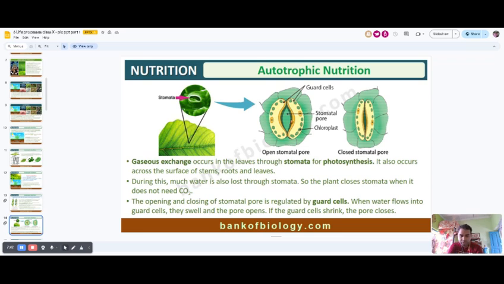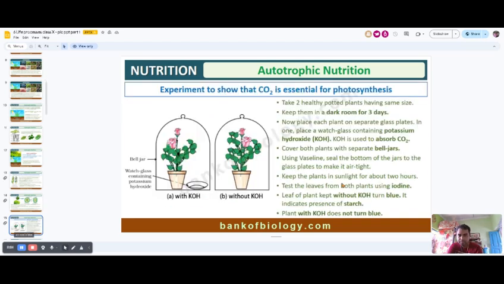And by this stomatal pore, the plant exchanges its gases. They also release water vapor. This is known as transpiration. And the guard cell is basically open during the daytime and closed during the night time. Okay. That means the stomata has two functions. Number one, the gaseous exchange, and number two, the water loss. This is known as transpiration.